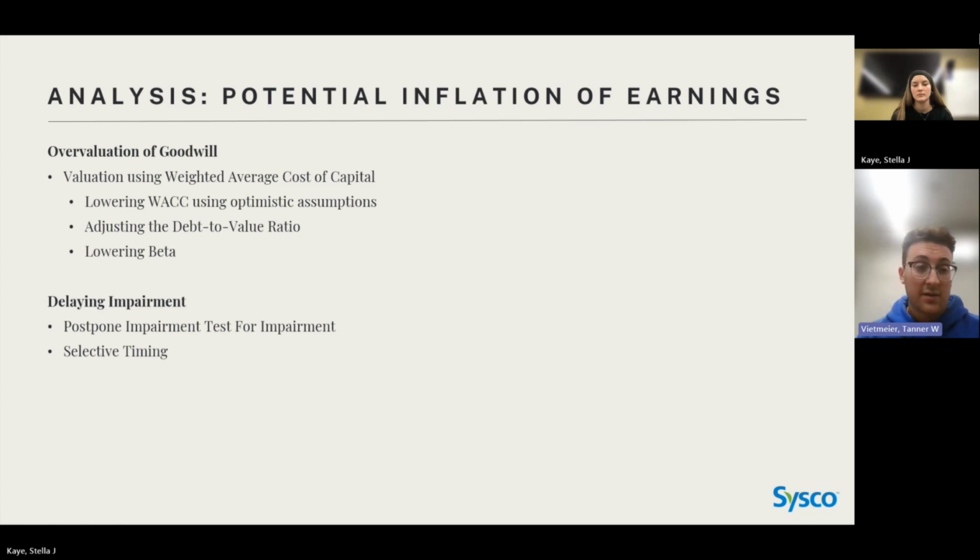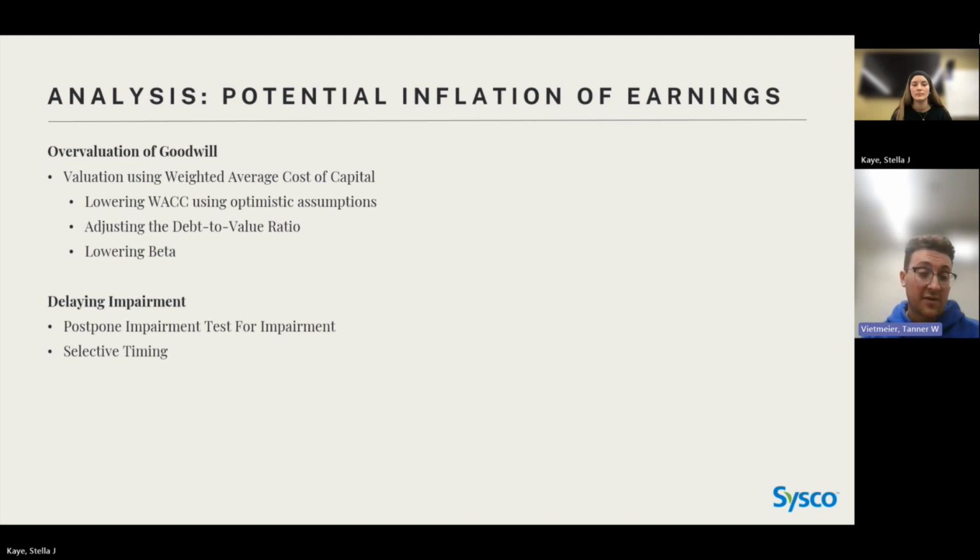Another way they could overvalue goodwill is the delaying of impairment. This would be if the book value is larger than the fair value of the acquisition. So they could postpone the impairment test that Stella was talking about earlier. This could make it that if the fair value does become lower, that impairment could be reported into another period. Another could be selective timing.